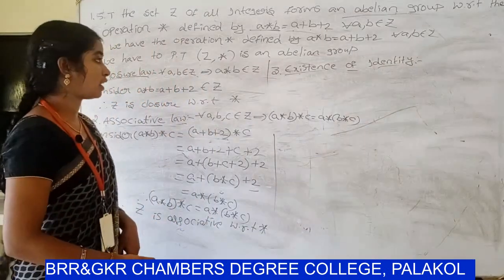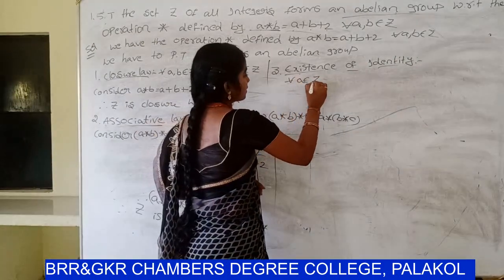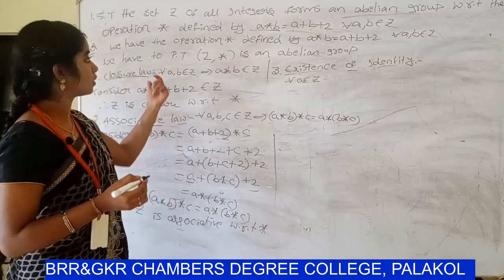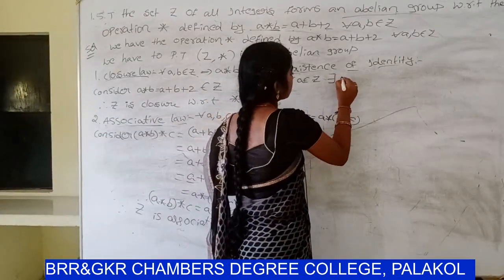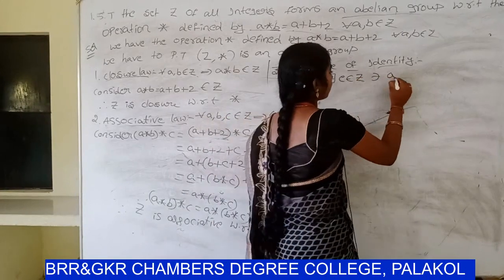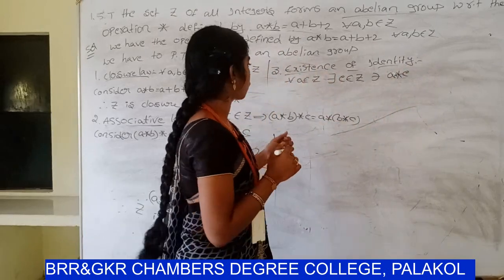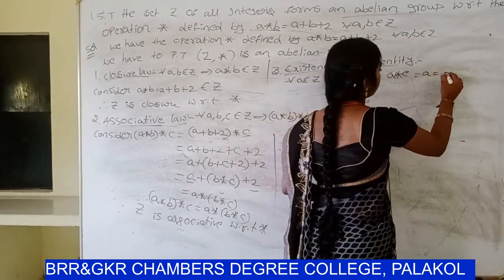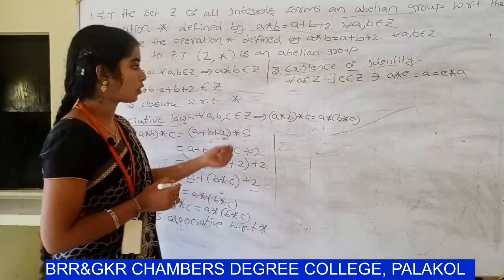Existence of identity in general definition: for all a belongs to Z, so Z means integers, there exists e belongs to Z such that a star e equals e star a equals a.